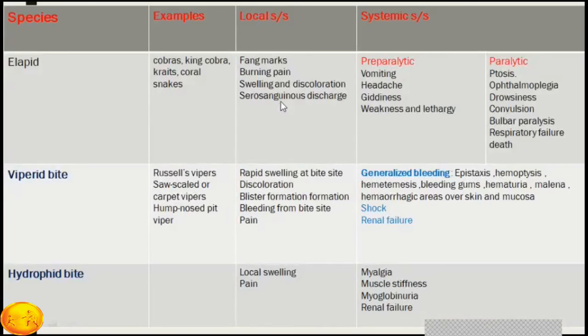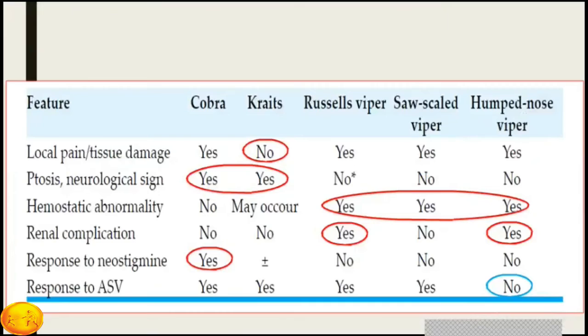So again, this is a syndromic approach, which I already told you. As a summary, local pain or tissue damage doesn't occur in the krait bite. Otherwise, with cobra, viper, saw-scale viper, and hump-nose viper, local pain and swelling occurs. Neurological signs like ptosis, difficulty in breathing, and muscle weakness occur in cobra and krait bites.